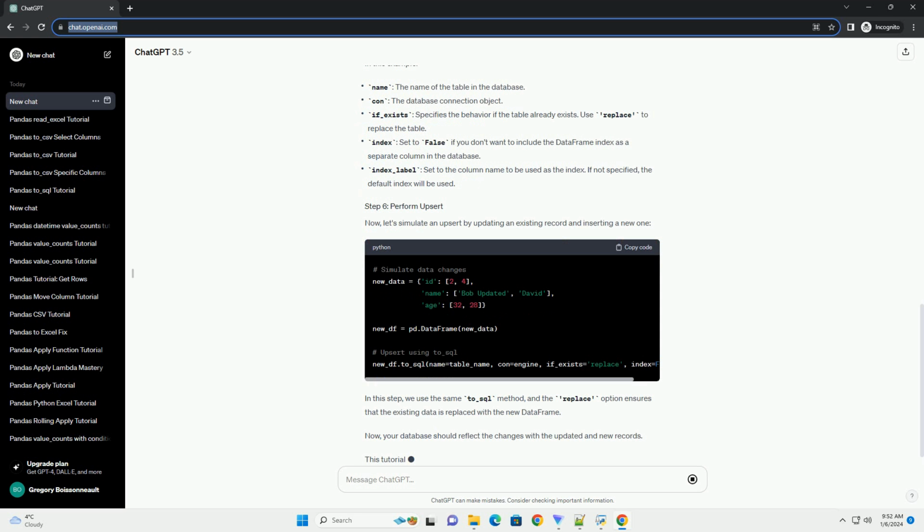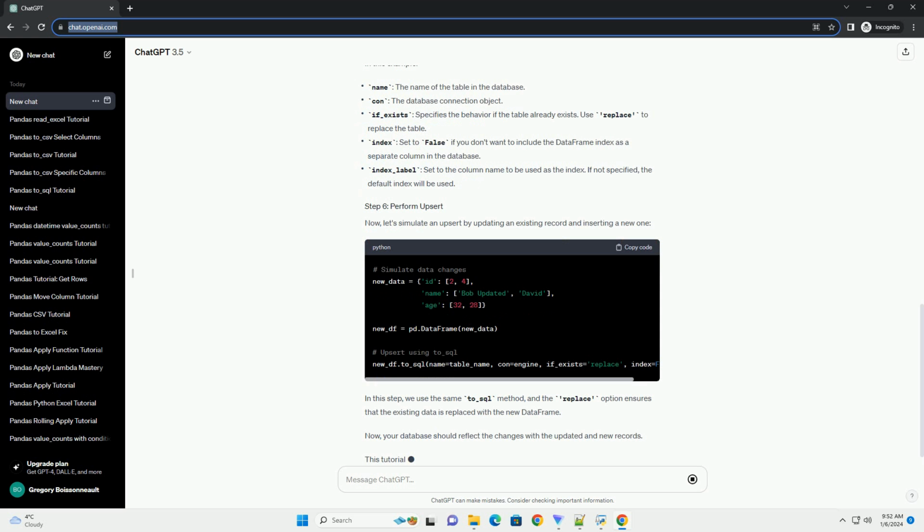The upsert_query uses the REPLACE INTO statement for MySQL/MariaDB, which performs an upsert operation. Adjust the query based on the specific syntax of your database, for example INSERT ... ON DUPLICATE KEY UPDATE for MySQL. This tutorial provides a basic example, and you may need to modify the code based on your specific database type and requirements.